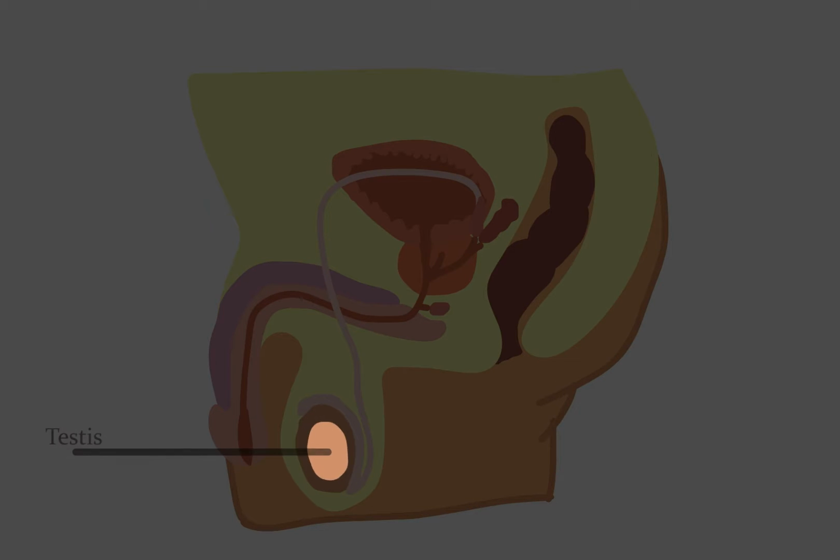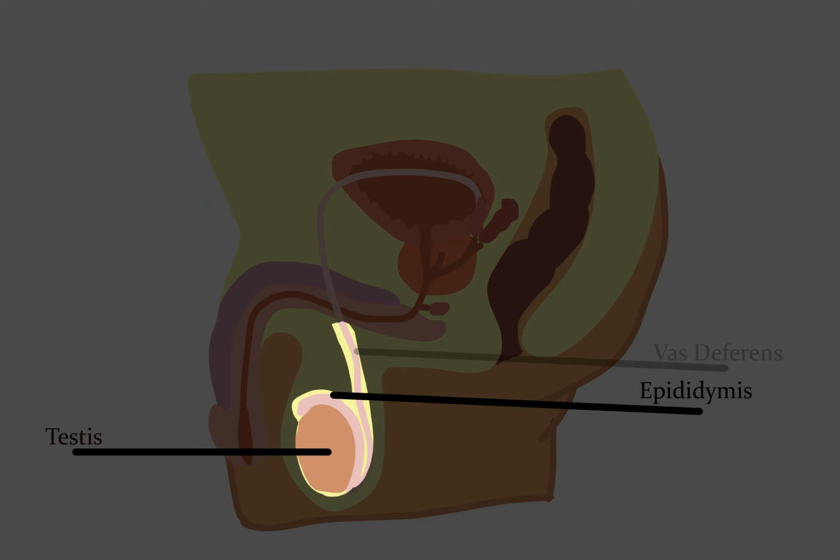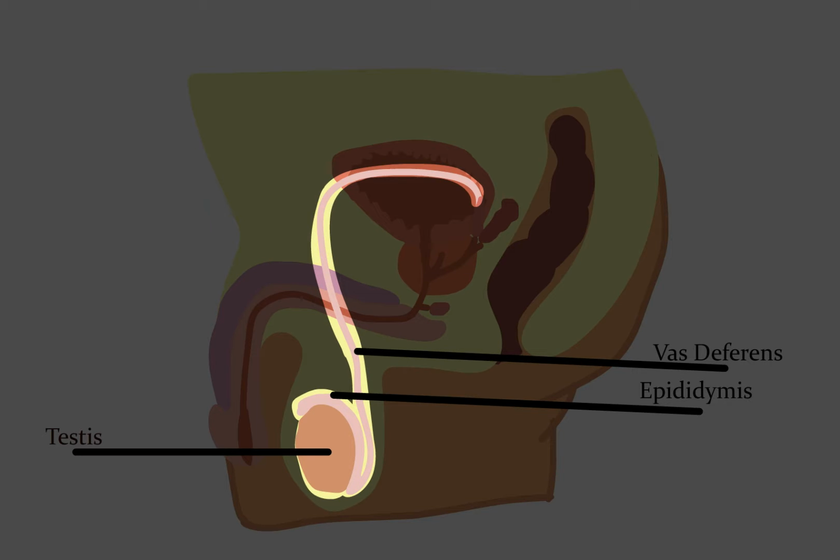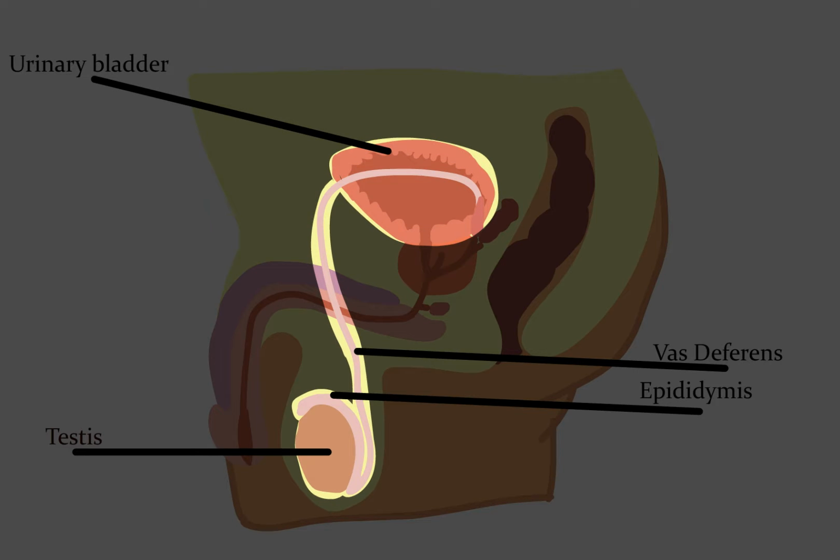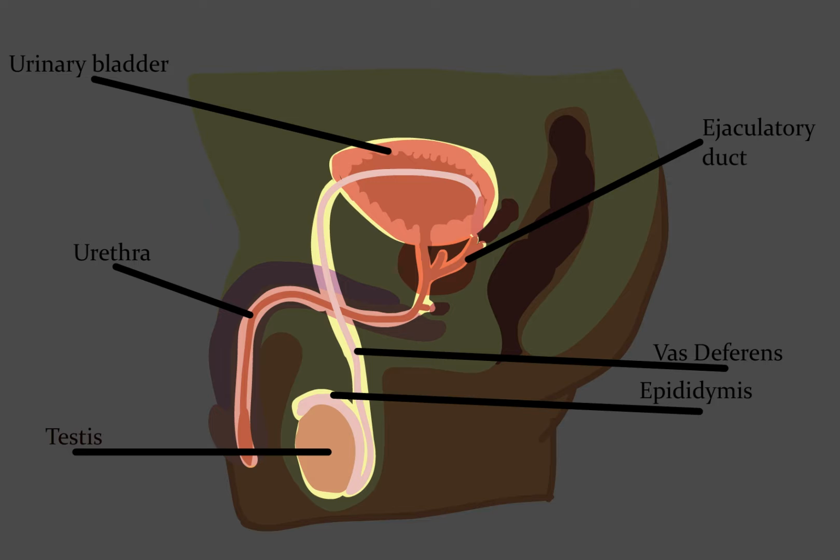After the sperm is produced by the testes, they mature within the epididymis. After this, they travel to a vas deferens, where they are stored. They pass into the abdominal cavity, where it curves around the urinary bladder and empties into an ejaculatory duct which connects to the urethra. The fluid in which sperm lives during ejaculation is called semen.